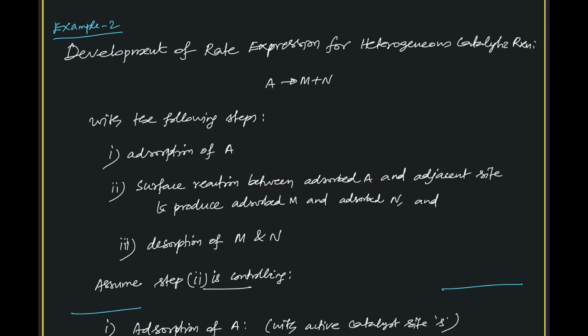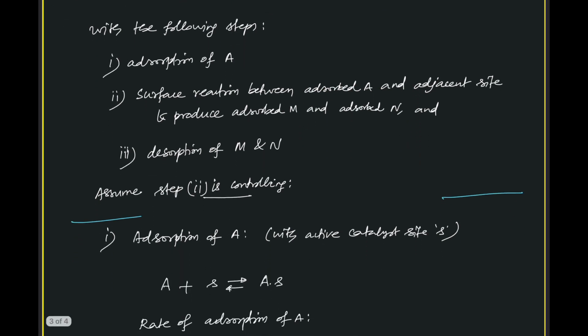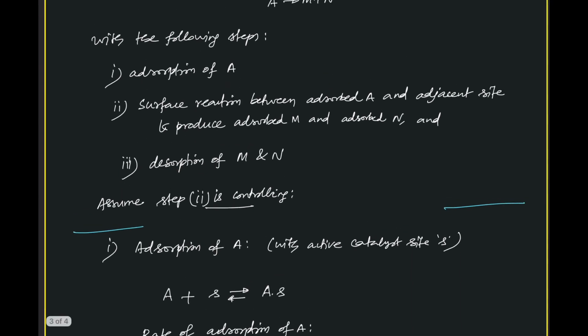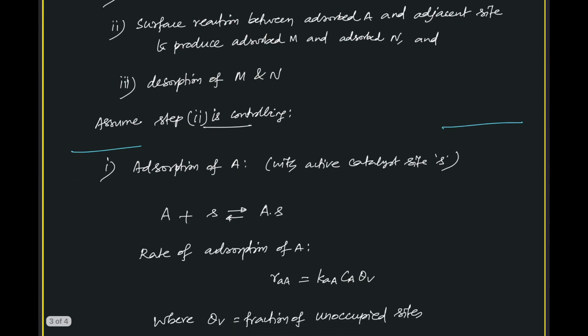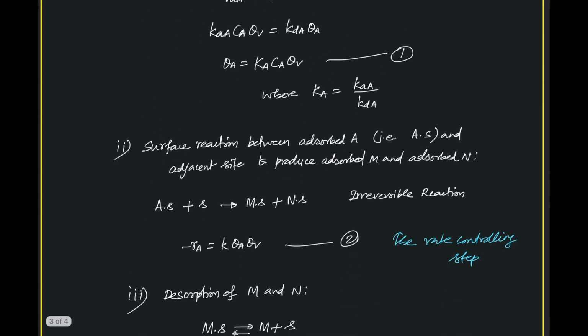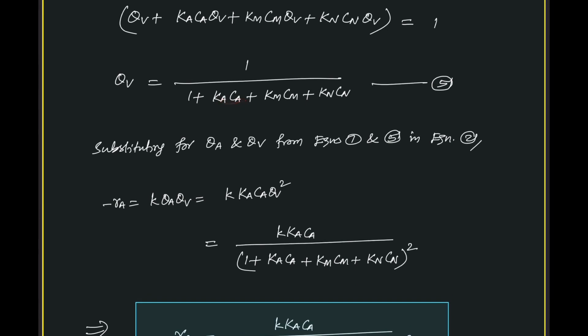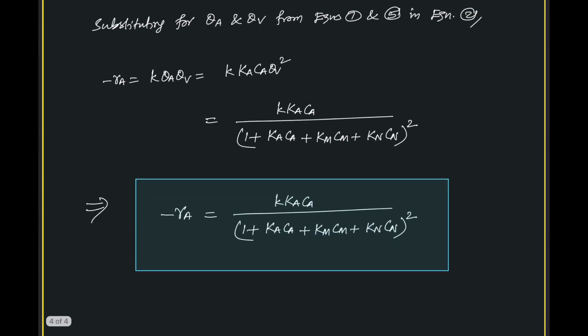So the surface reaction has adsorbed A and θv as the terms in the rate step that we have seen. So desorption of M and N is also there along with adsorption of M. So the denominator will have all the terms A, M and N, because all are getting adsorbed.